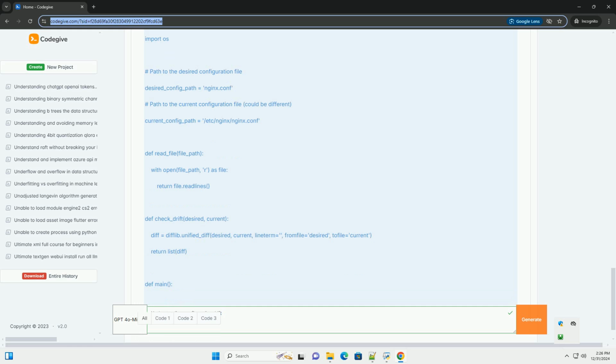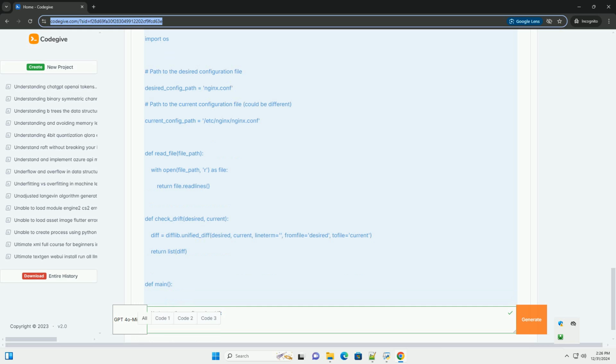Print, f current configuration file does not exist at current_config_path. Return. desired_config equals read_file, desired_config_path. current_config equals read_file, current_config_path. drift equals check_drift,